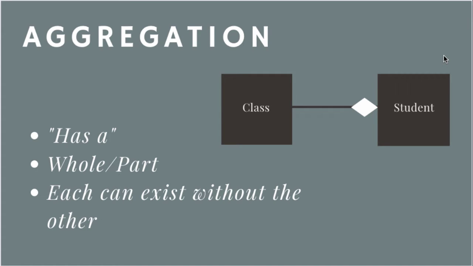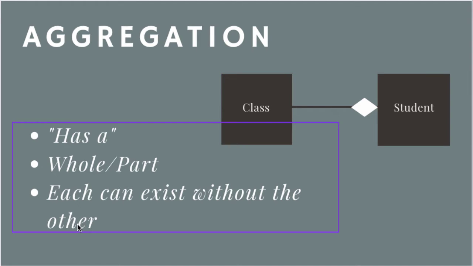Aggregation is a specialized form of association between two or more objects in which each object has its own life cycle. There is also no ownership in this relationship. Between a student and a class, there's no ownership between these two classes, but the student does have a class. If you look at the verbiage here, we have a phrase that we use when we think of aggregation relationships, and it's "has a." So a student has a class.